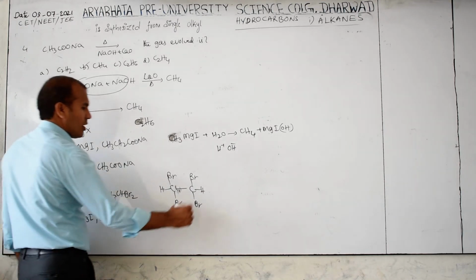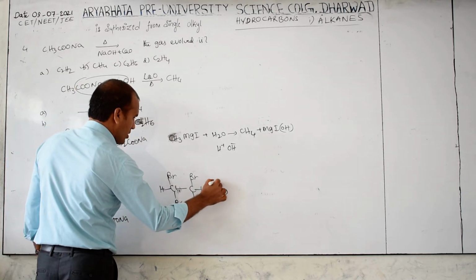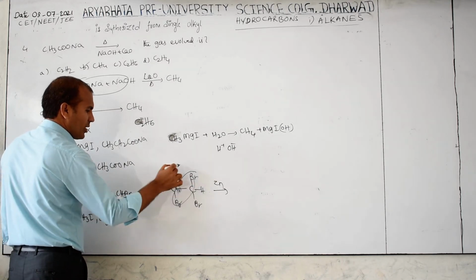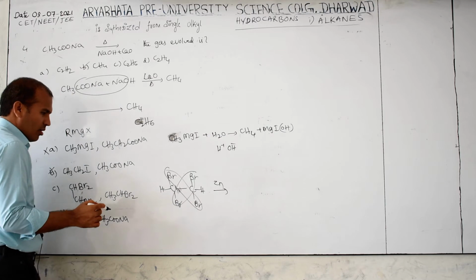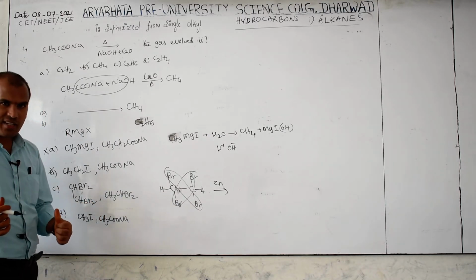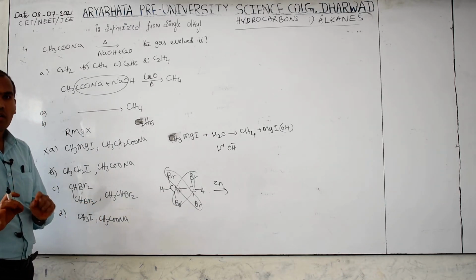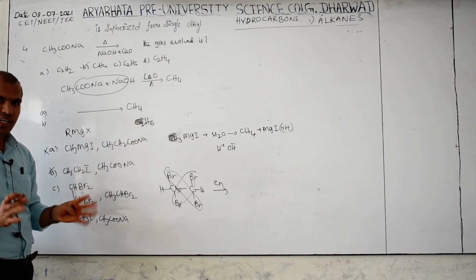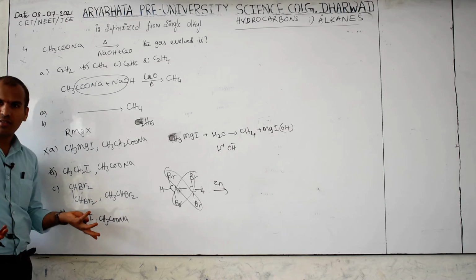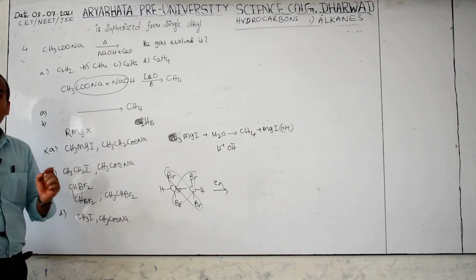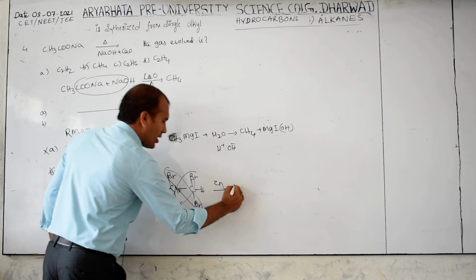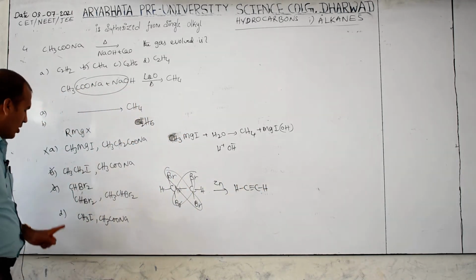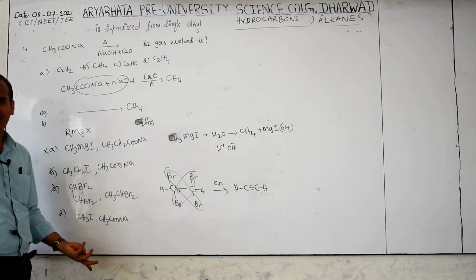If you use any reagent, whether it may be zinc, the first time the loss is opposite like this, the second time the loss is like this, then it gives only an alkyne, not an alkane. So it gives an alkyne, and this is also not the answer. You can check this in your alkyne chapter.